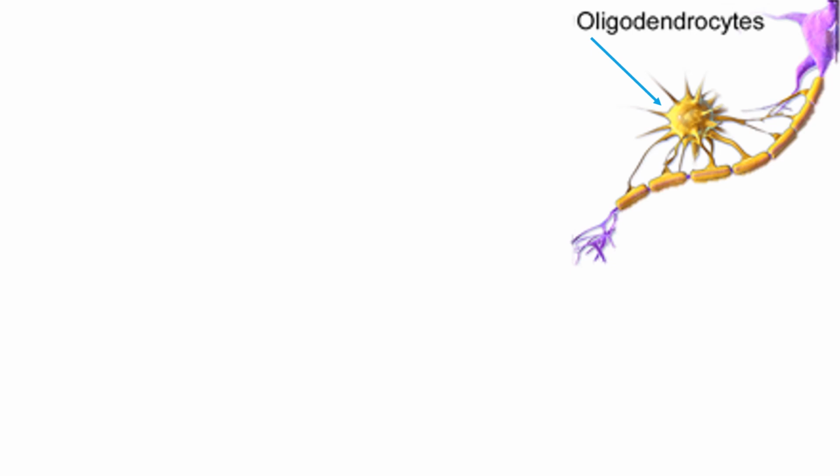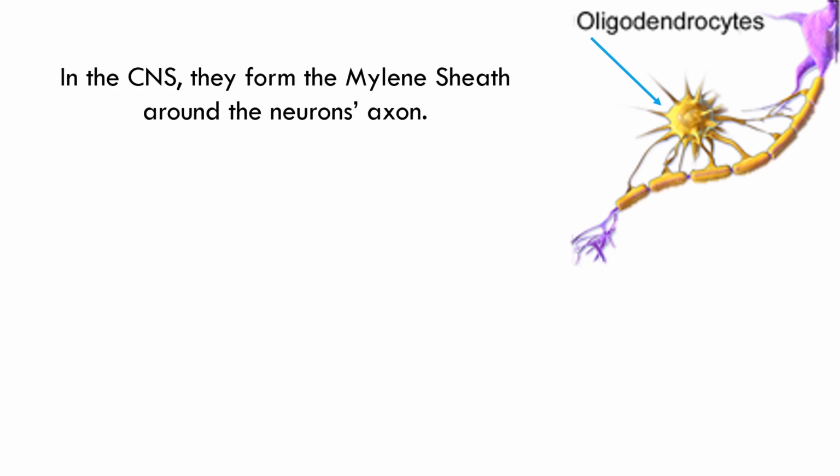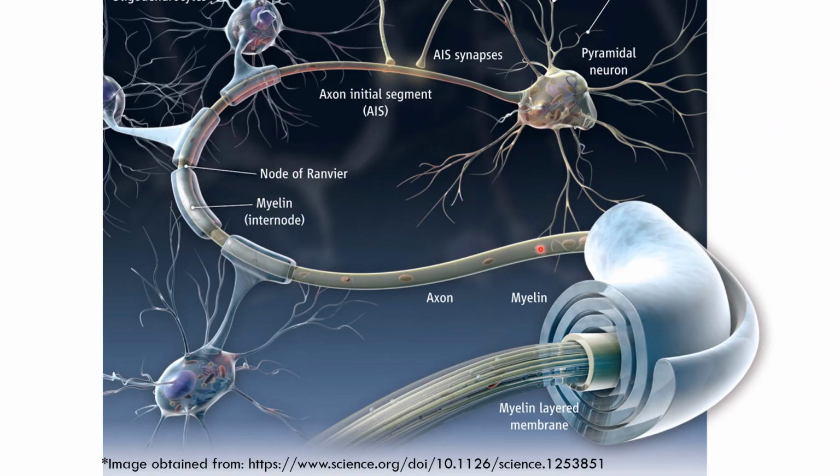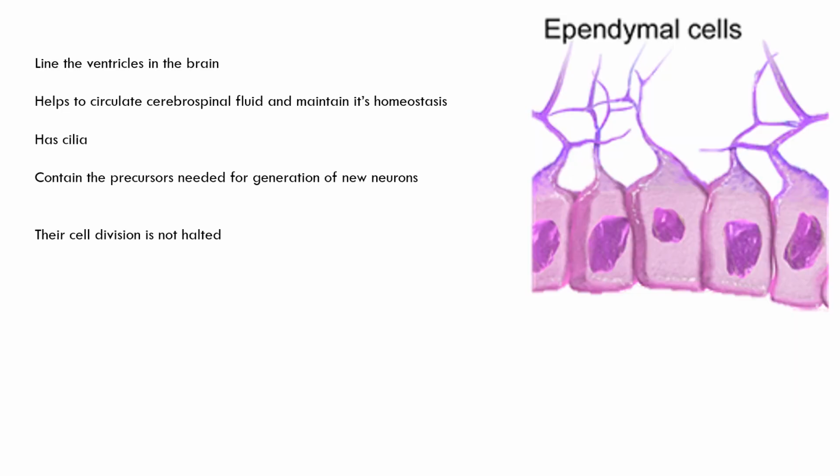Next up is oligodendrocytes. In the central nervous system, they form the myelin sheath around the neuron's axon. The myelin sheath, recall, is that protective layer that helps insulate the electrical impulses, also known as the action potentials, that travel through the interneurons. This long worm-like object is actually the axon of a neuron. Over here is the oligodendrocyte, and as you can see, it's extending its appendage and wrapping around the axon to form myelin.